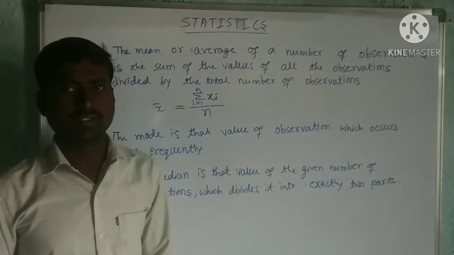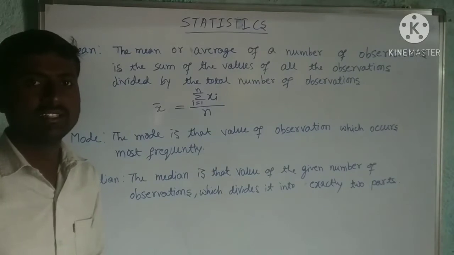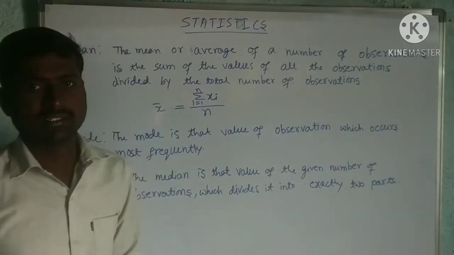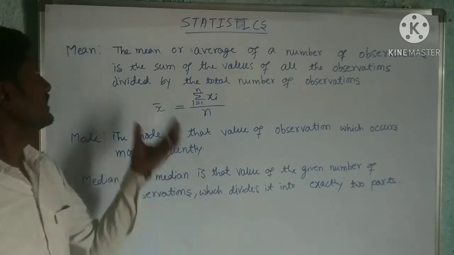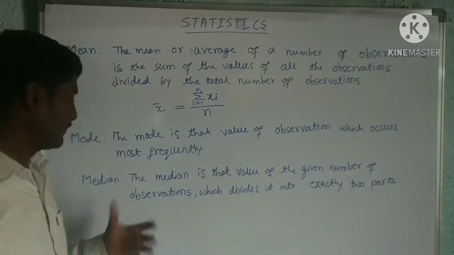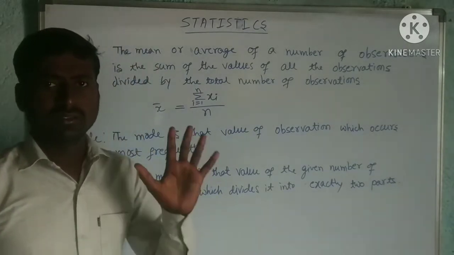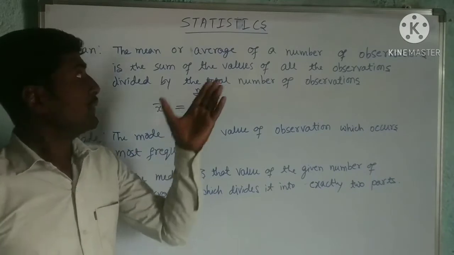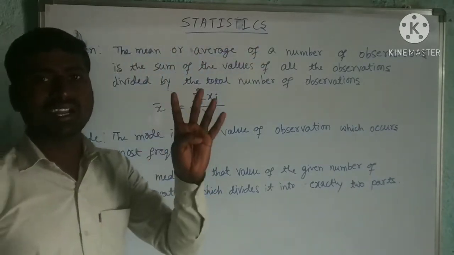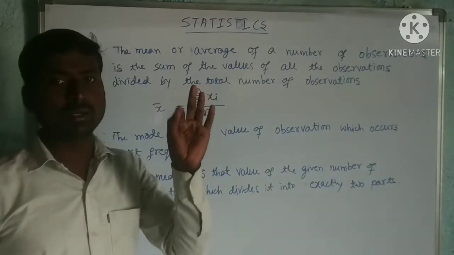Hi dear students, now we shall start the new chapter, that is statistics. In your earlier class you have studied this chapter. In that one you studied the terms mean, mode and median. So here there are two types. We have to discuss all these three terms for grouped data and ungrouped data.